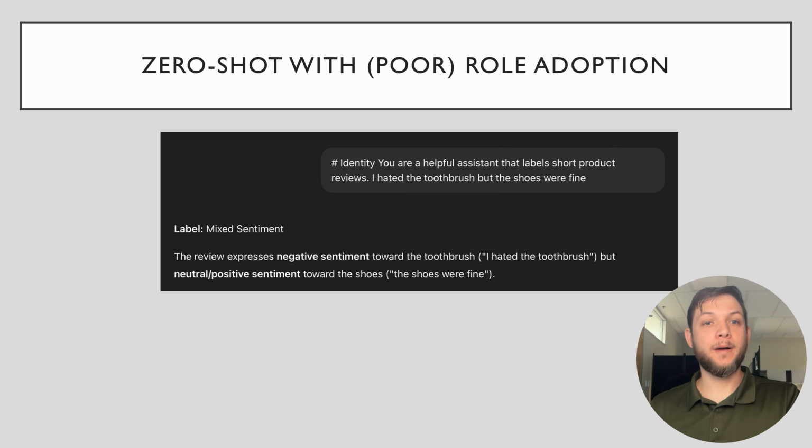Building on zero-shot prompting, we add role adoption. This can be thought of as increasing the likelihood of words being used that an expert in a field would use. Where the model is given an identity, but the instruction is unclear. It knows how to behave vaguely, but it still doesn't know what we need. This leads to verbose or misaligned outputs. However, having the model adopt the role of a helpful assistant helped reduce the variance of the output, which is shown by providing a more concise answer.